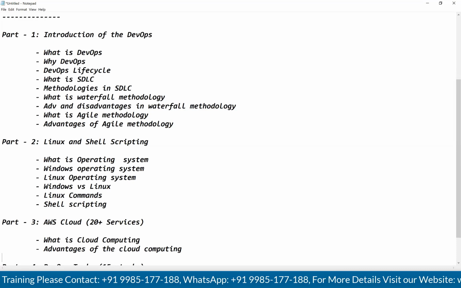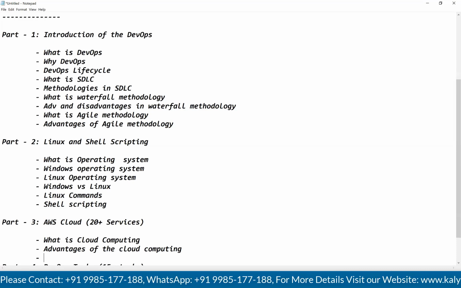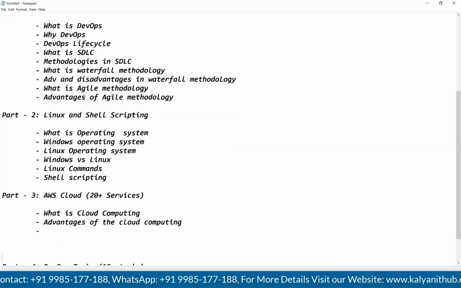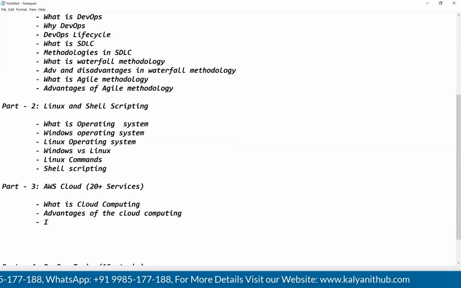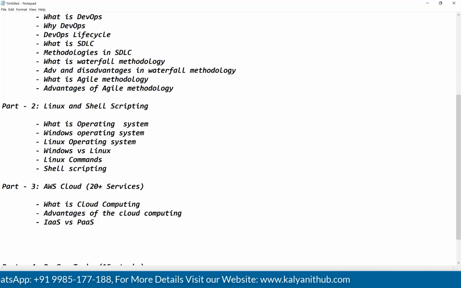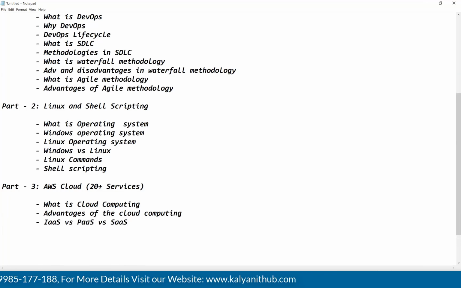And how many ways the cloud services are segregated? We have three ways, guys. One is infrastructure as service, platform as service, software as service. These are the three ways, guys.